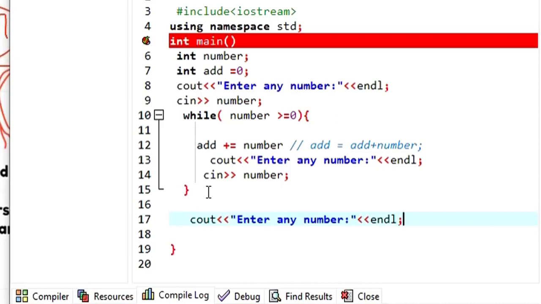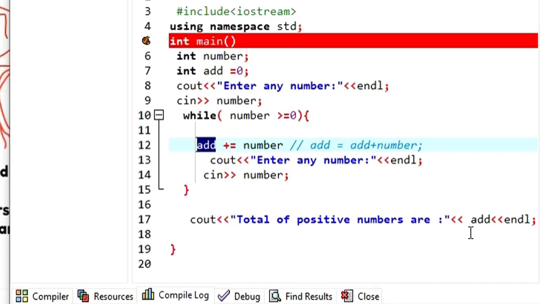In order to do that, simply say total of positive numbers are, then we are going to display the result. Where are you going to get the result from? Simply from the variable add, isn't it? This add is going to have the total of all the additions, so I'm just going to display that one. When I run this, you will see how it looks.